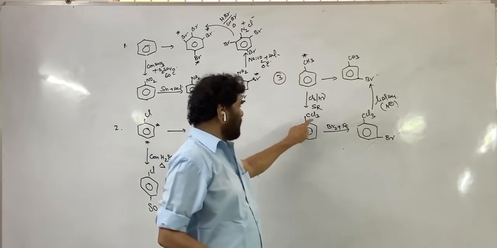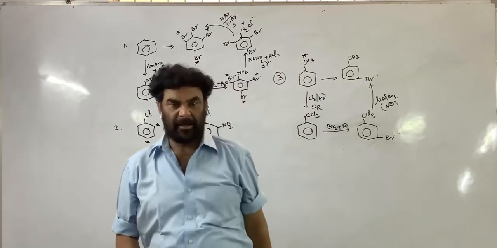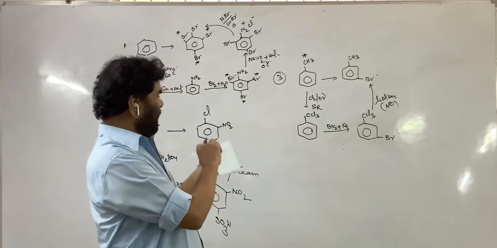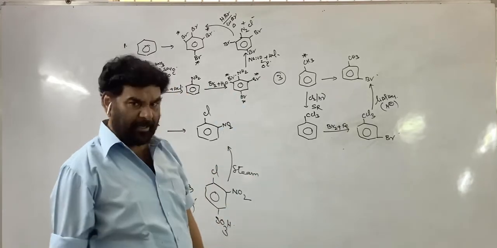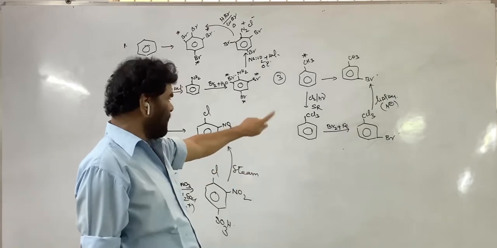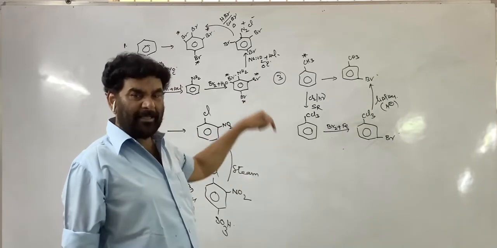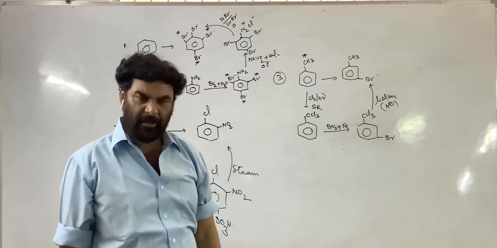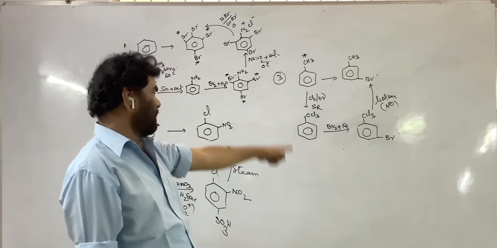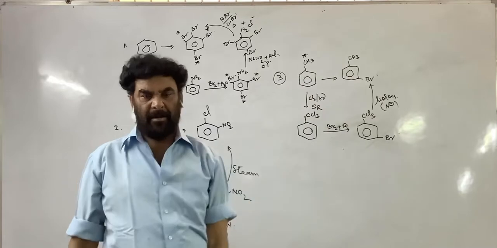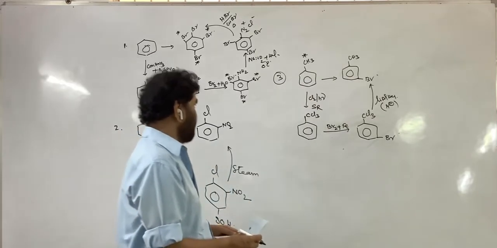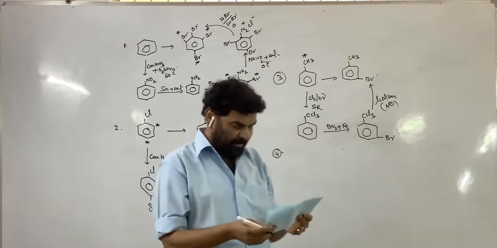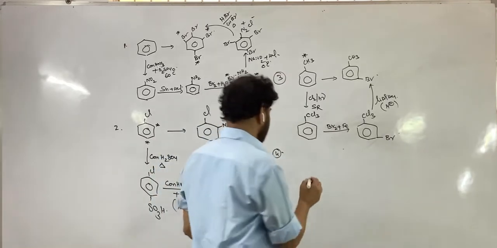Temporarily you convert it into a meta directing group, the ring is made a meta director by converting the methyl into CCl3. Again, CCl3 can be converted into the methyl group by treating with lithium aluminum hydride. Next one, the fourth one, check out, toluene 2.